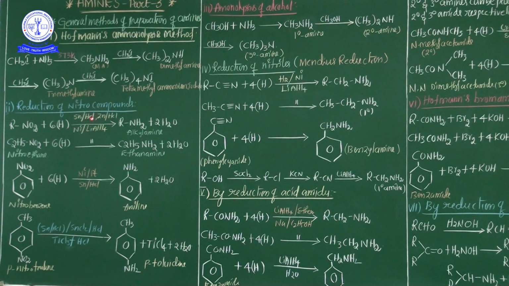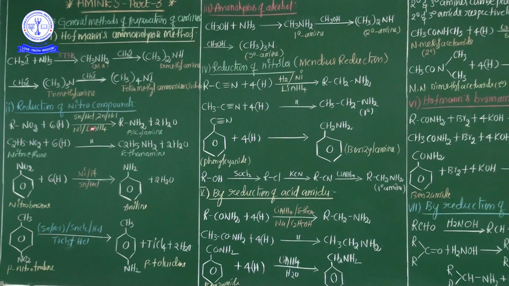See here, primary amines can be obtained by the reduction of nitro compounds using Sn-HCl, stannum and HCl combination, or zinc and HCl combination, or hydrogen and nickel combination, or a powerful reducing agent such as lithium aluminum hydride, also in the presence of dry ether at room temperature.